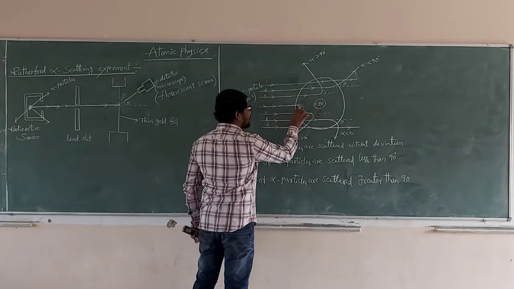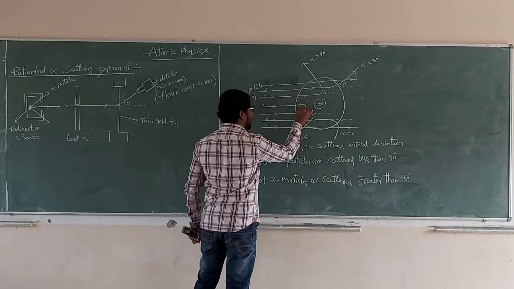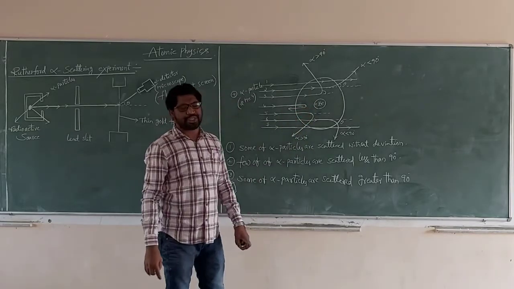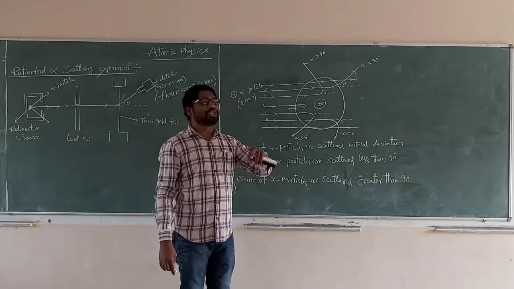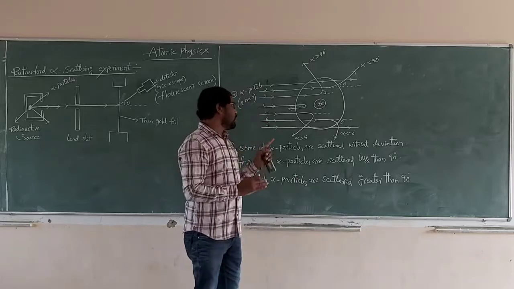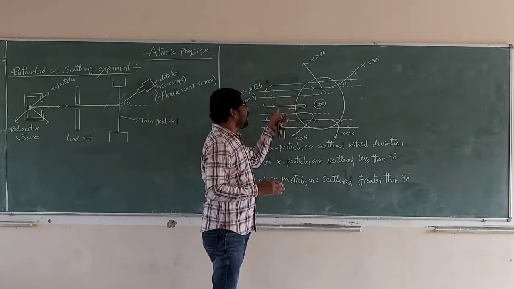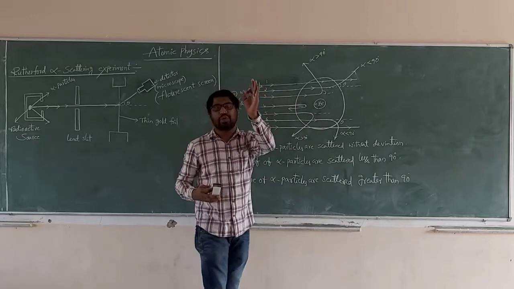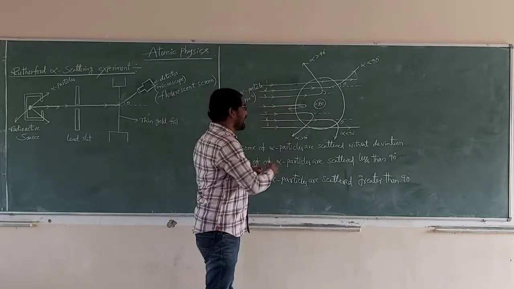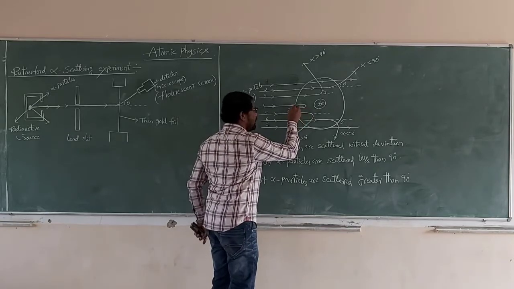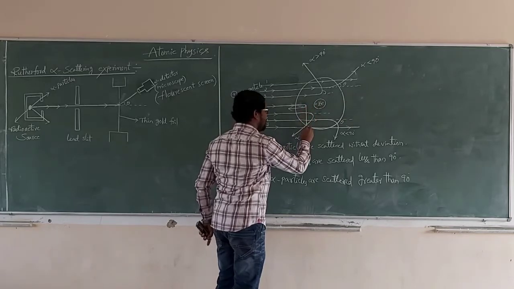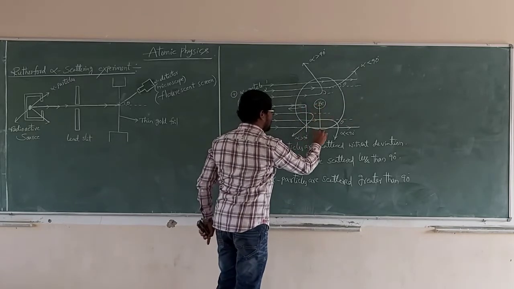At some distance, the alpha particle retraces, moving in the opposite direction to its initial direction, with a 180 degree retrace. Initially it moves in a straight line.